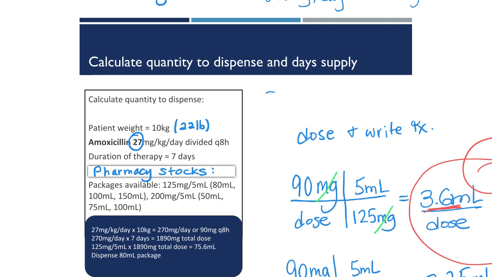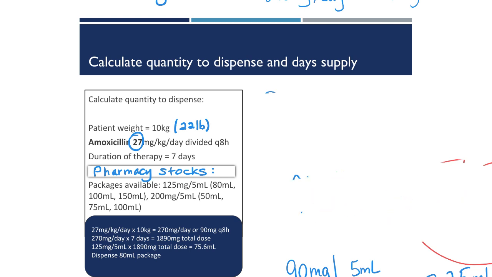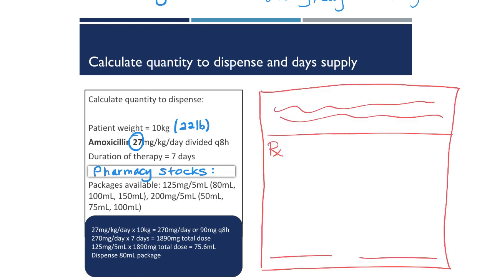So now the time has come to write the prescription. We've done all the calculations. We know the volume, we know the per dose milligrams, and now we can write it.